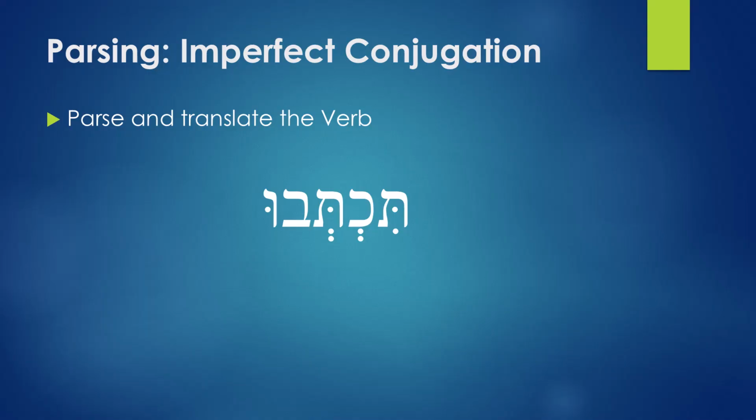The first verb we have is tiktevu. How do you parse this word? Now here's a hint. For now, as long as we're in Hebrew 1, the stem will always be qal. But now the conjugation has changed. We're now looking at the imperfect; previously, we were looking at the perfect. So in this chapter, chapter 14, all the verbs are going to be in the imperfect. But in the quiz, there will be a mixture of imperfect and perfect, and so you need to know that difference.